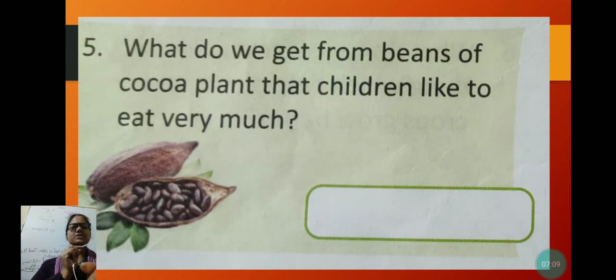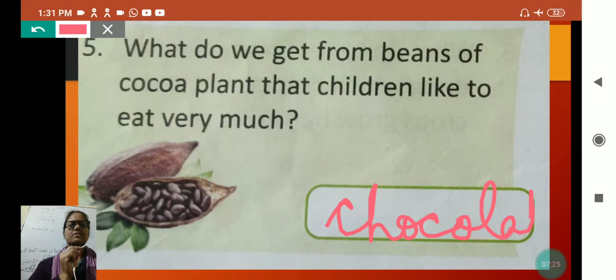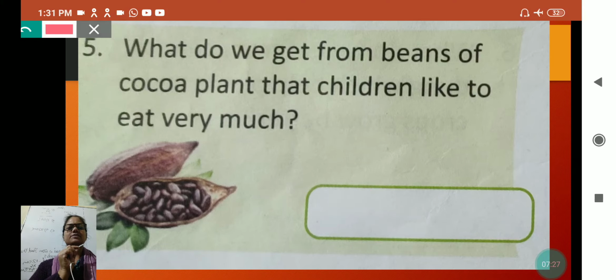What do we get from beans of cocoa plant that children like the most, like to eat very much, and this is... from cocoa beans we get chocolate powder, and chocolate is made from this.